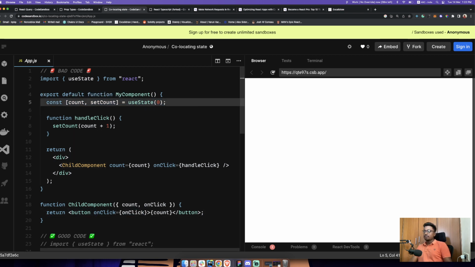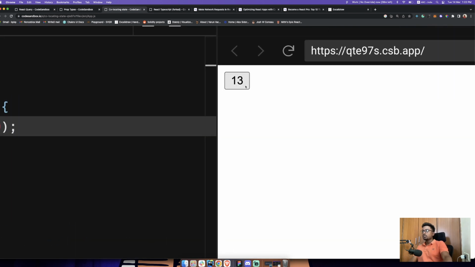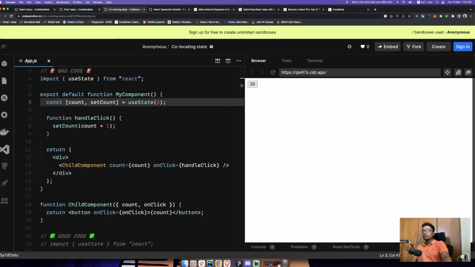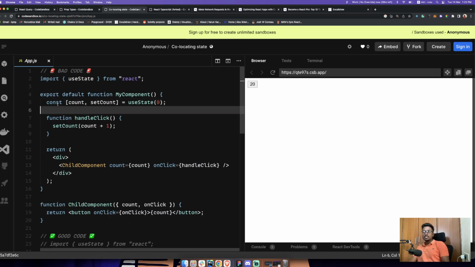So if I refresh this and click on this, you can see it's perfectly fine. There's no issue. I'm able to get the counter here, 1, 2. But the issue here is that since the state is declared in the parent component and the update is being made from the child component, whenever you click on this button, both parent and child re-render.